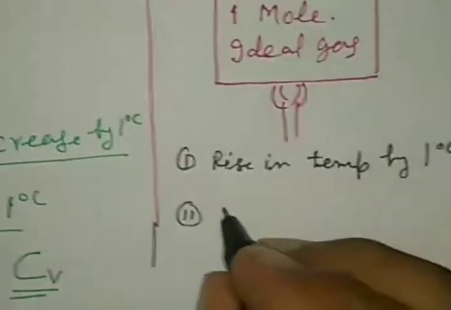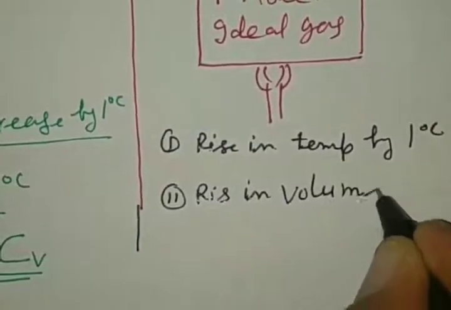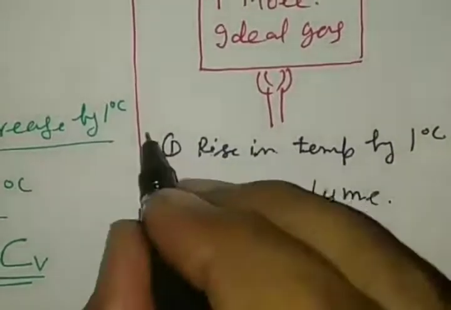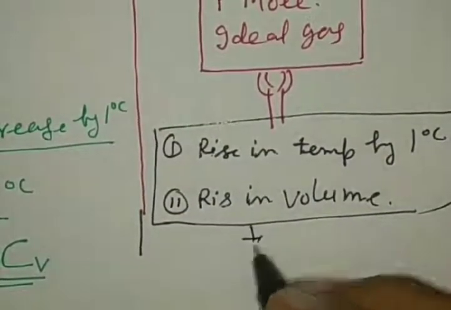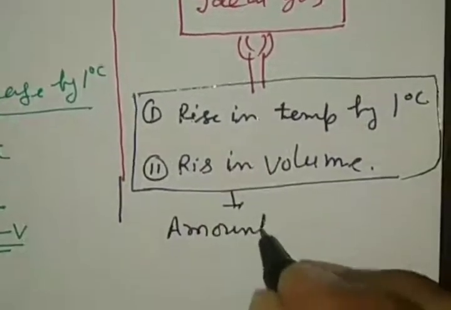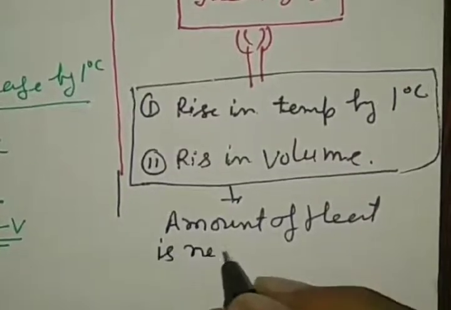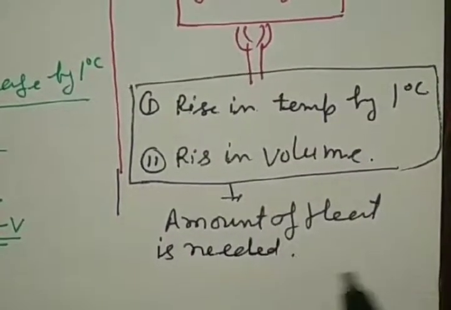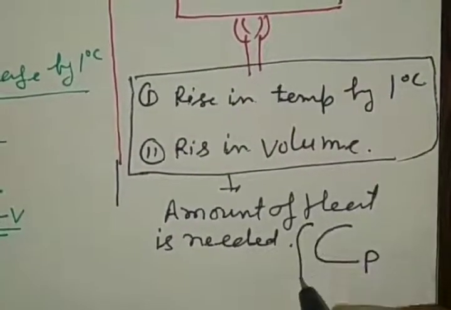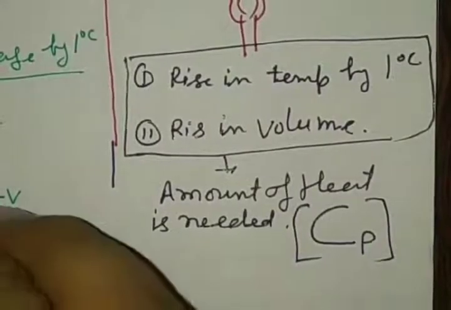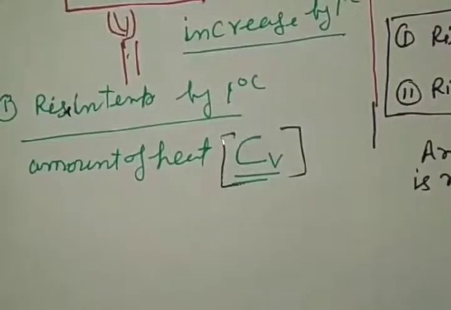What is the second work? A rise in volume. To do these two works, whatever amount of heat is needed is called molar specific heat capacity at constant pressure, denoted by Cp. And in the first case, it is denoted by Cv, under constant volume.